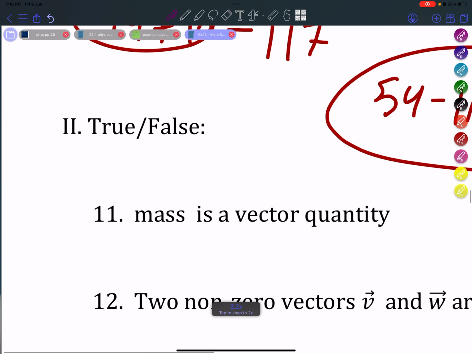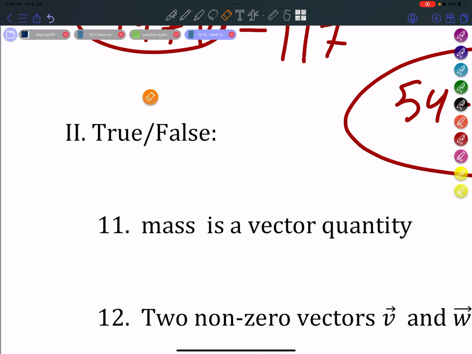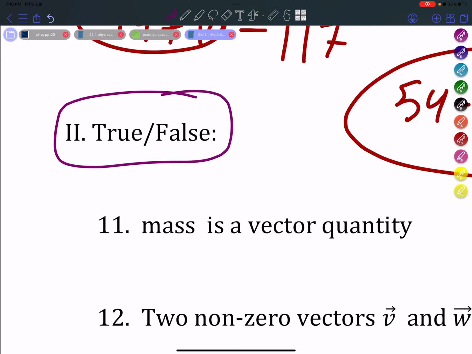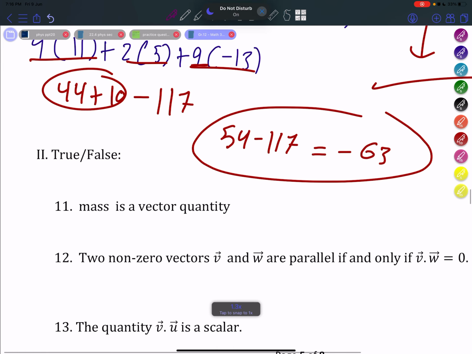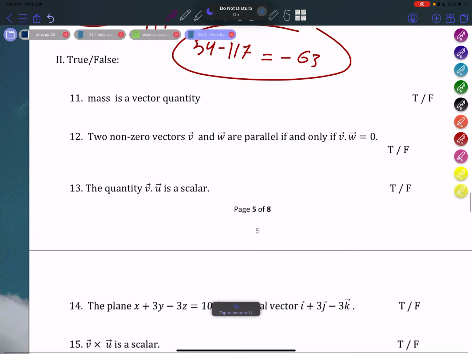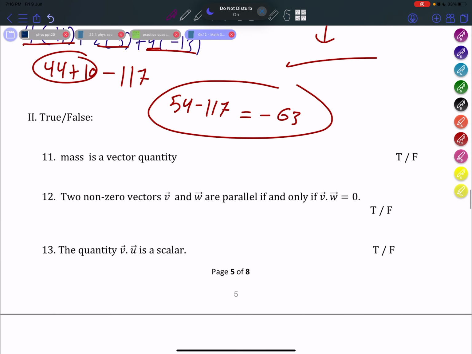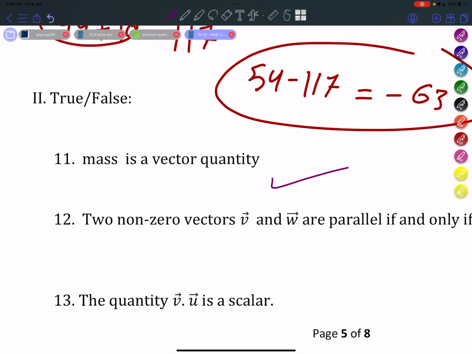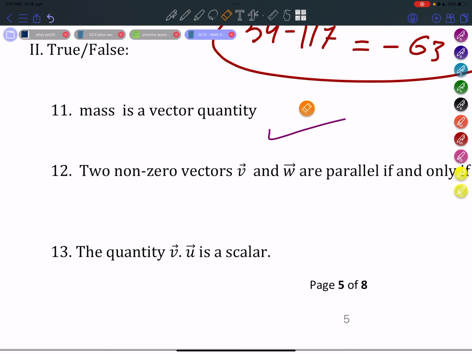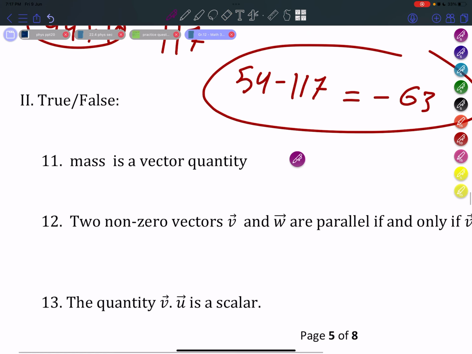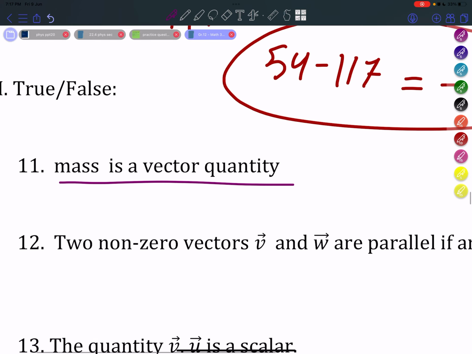Okay, so welcome back. True or false? Actually, this segment is where most of the people get their mistakes from. So let's focus on this segment a little more. If the answer is true, we'll just skip over it, and if it's false, we will list the reason why it is not true. So, mass is a vector quantity.